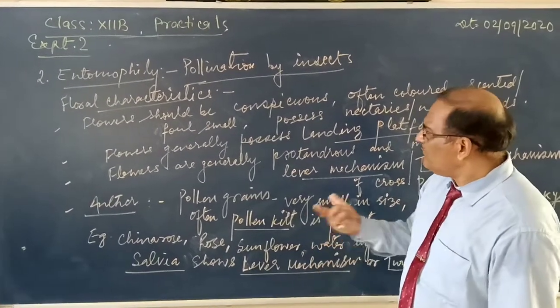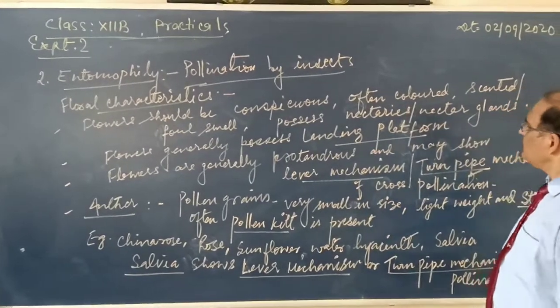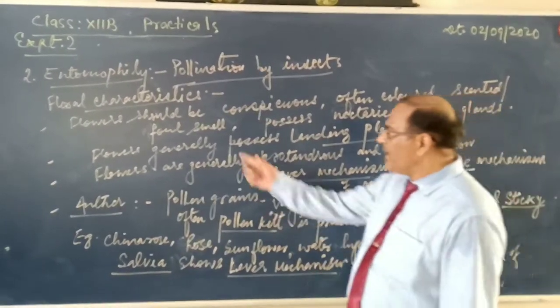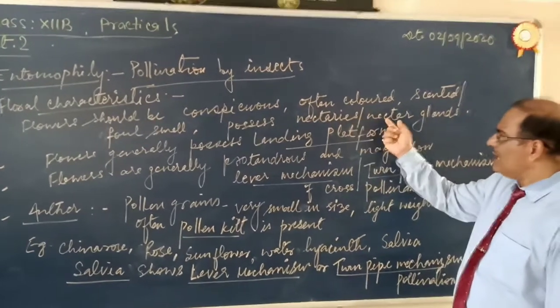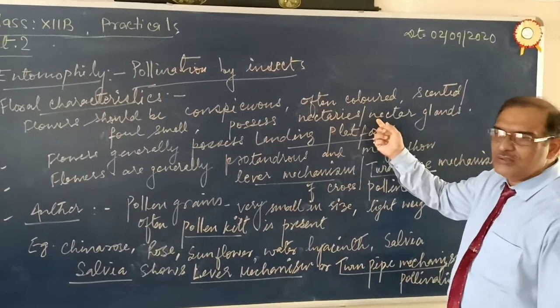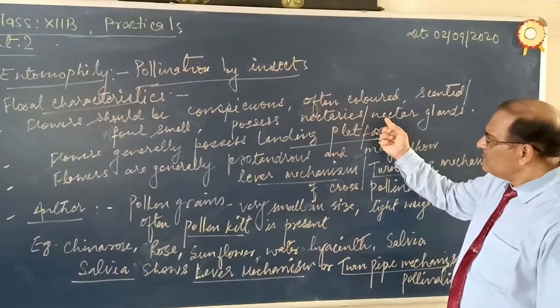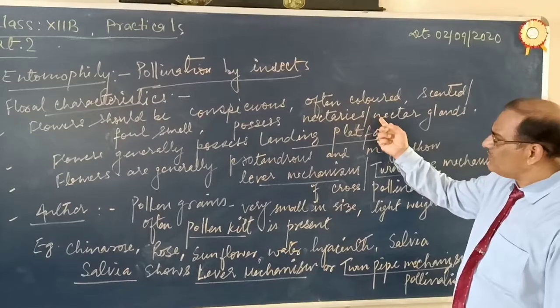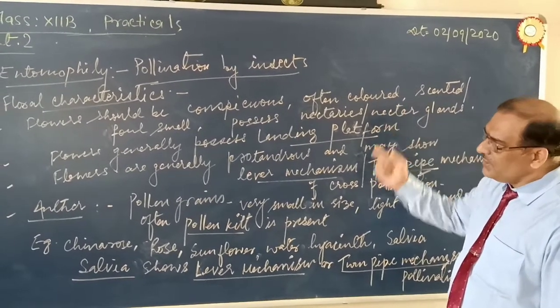The flower should possess well developed nectaries or nectar glands. This contains sugary substance. So in search of the sugary substance, insects visit the flowers.